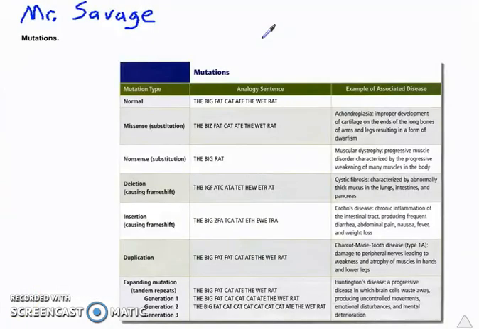I'll be teaching about mutations, which are just changes in DNA. Different things can cause mutations, like chemicals. Sometimes they happen naturally. But to understand mutations in DNA, we're going to use a table to simplify things and some examples, but there's some background information you really got to know.